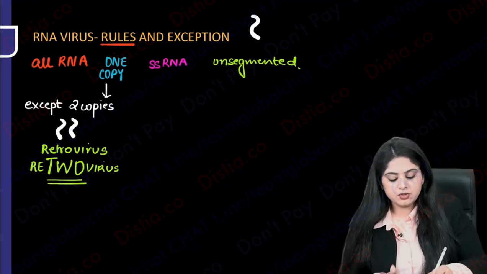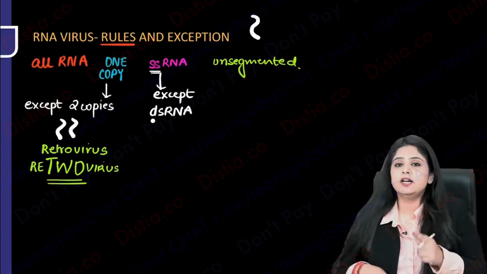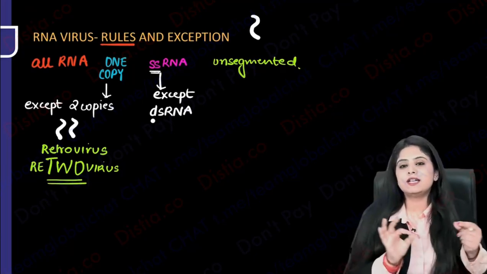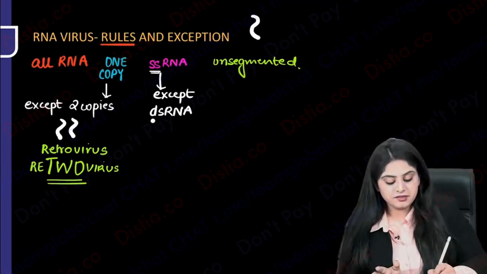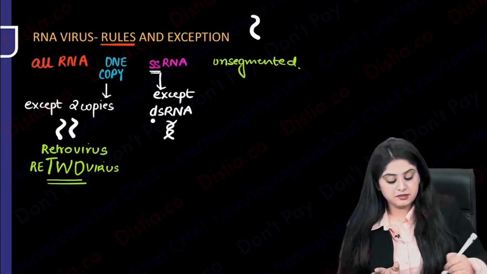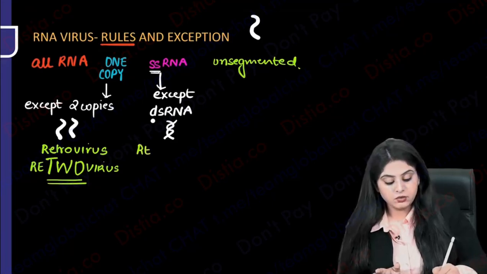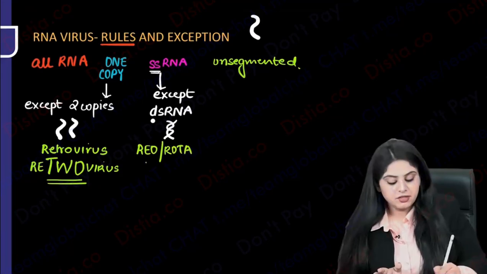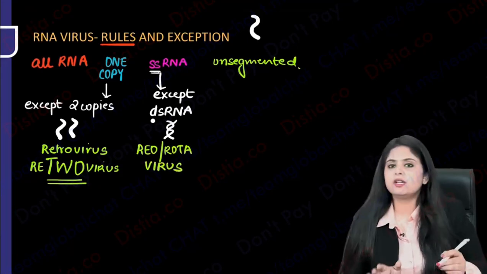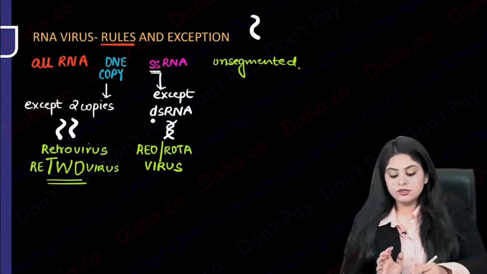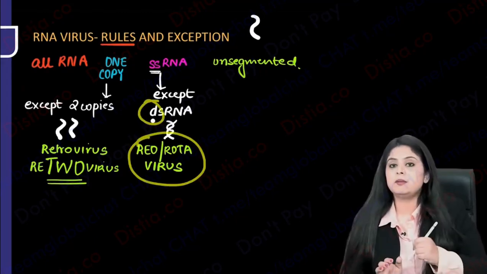I will need one exception over here also. So which is the one which is going to be double-stranded RNA? So you will say that, ma'am, think of something that causes diarrhea. The diarrhea one, the RNA virus, that is going to be double-stranded. And the famous diarrhea one is going to be the famous, guys, rotavirus. Rota or Reo, they belong to the same family. That means rotavirus is Reoviridae family. So the rotavirus is going to, we know, rotavirus causes diarrhea in children. So the diarrhea virus is going to be double-stranded RNA.